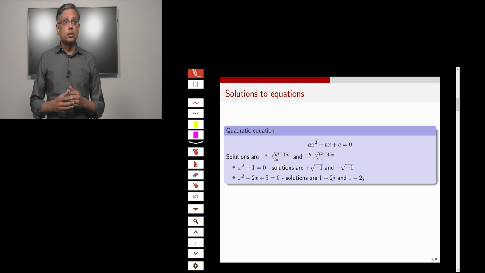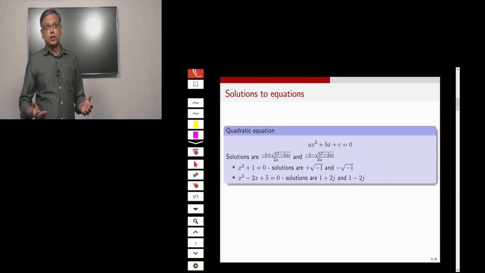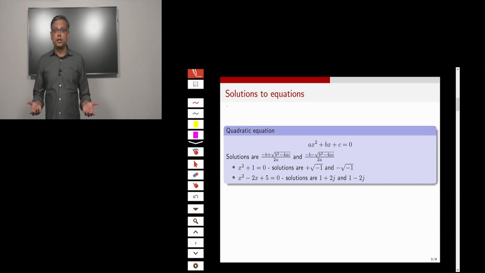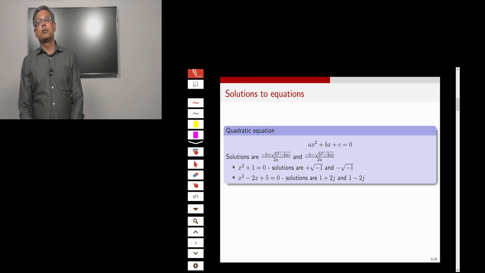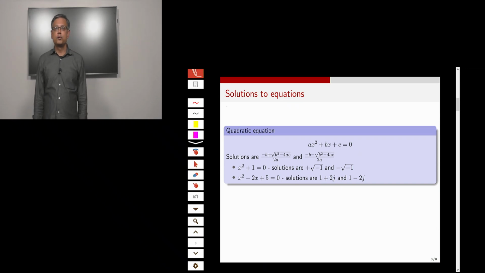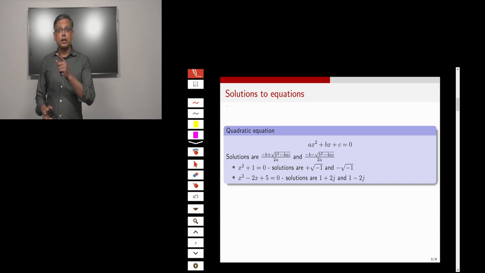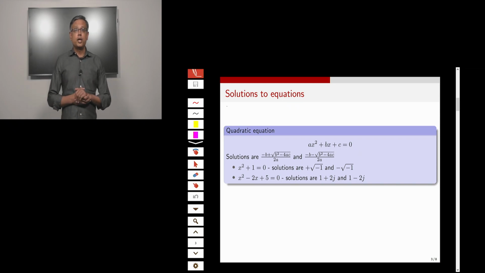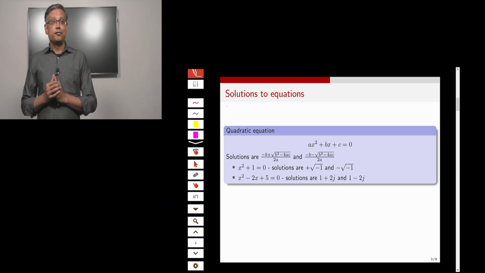And when you encountered quadratic equations, you were probably told this formula to find the roots of a quadratic equation, right? It's the famous formula: minus b plus or minus square root of b squared minus 4ac, over 2a. And sometimes when you try to use this formula, the b squared minus 4ac inside the square root, which is called the discriminant, becomes negative.